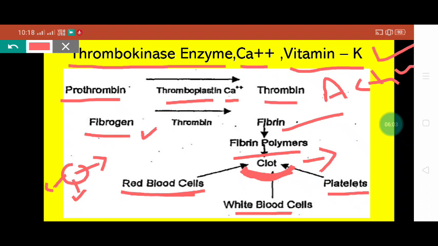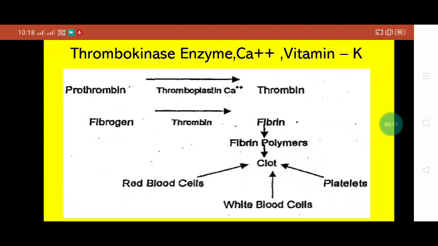So all this mechanism occurs just because of the role of platelets and the factors involved in clotting of blood. So for exam point of view, my sincere request to you, please keep in mind this flow chart. It will help you, and these 3 factors.